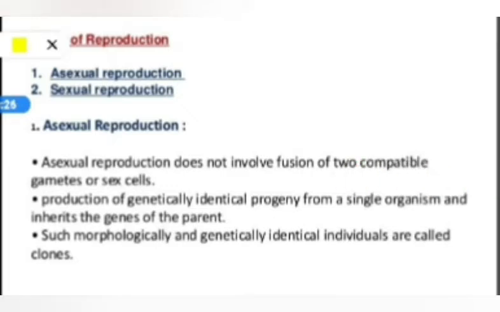When reproduction occurs without fusion of gametes, without fusion of sex cells, then this type of reproduction is known as asexual reproduction. Sperm cell, egg cell, female sex cell or male sex cell, and the fusion of those cells, this process is totally absent in asexual reproduction.